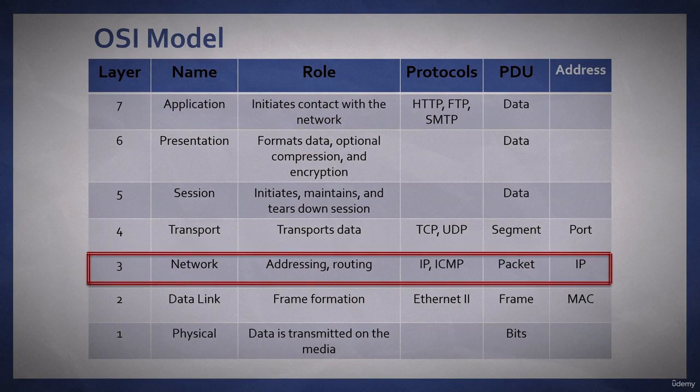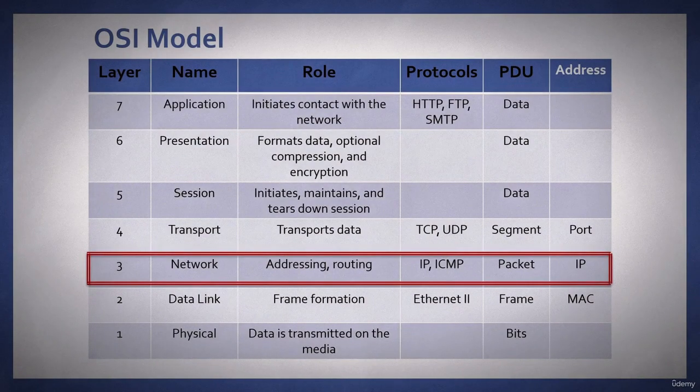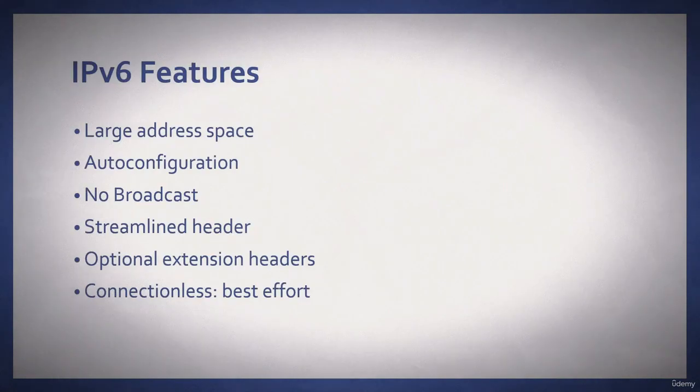Internet Protocol version 6, like Internet Protocol version 4, resides at the network layer of the OSI model. IP version 6 has a number of features, one being a larger address space. IP version 4 had a 32-bit address space. It was represented by dotted decimal notation. IP version 6 uses 128 bits in the address space and it's represented using hexadecimal notation.